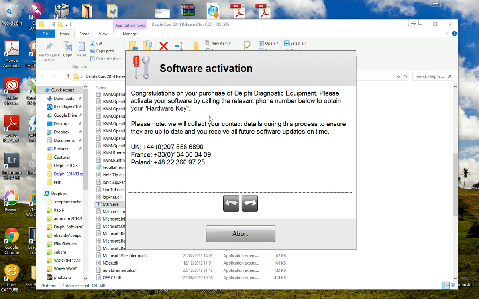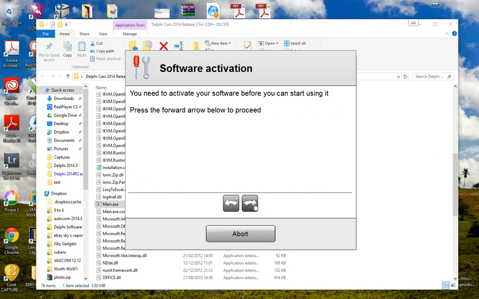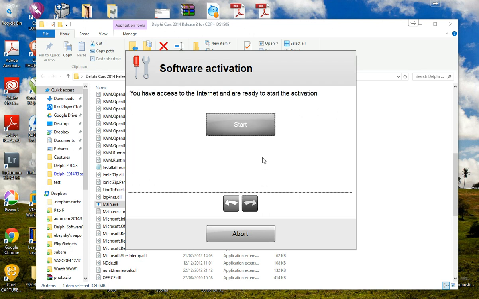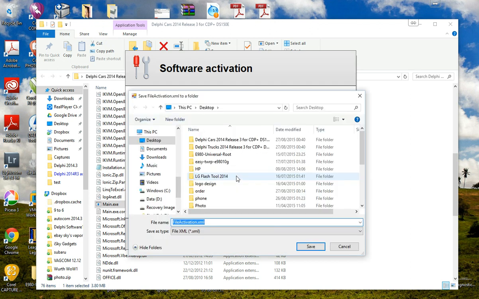The first thing you need to do is have the software activated. So press next, next again, and next again, and press start. Okay, and now you need to press yes, and you are going to save the key file.